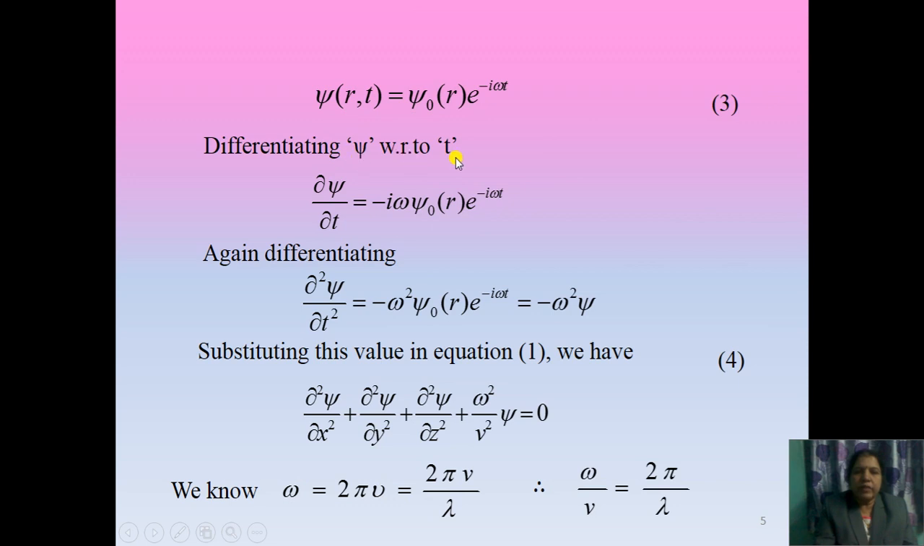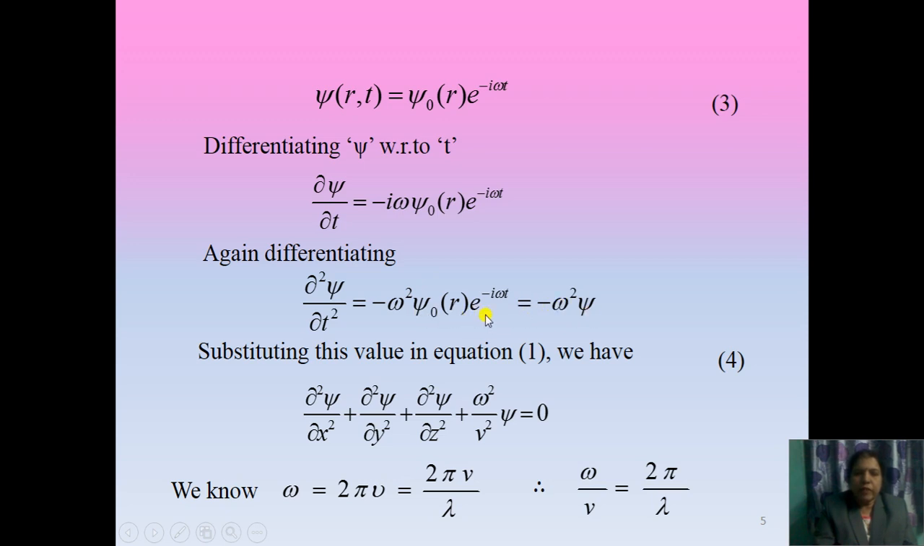Differentiating psi with respect to t, dou psi by dou t is equal to minus i omega psi 0 of r into e raised to minus i omega t. Differentiating a second time with respect to t, dou square psi upon dou t square is equal to minus i omega into minus i omega psi 0 of r e raised to minus i omega t. Minus minus becomes plus, i square equal to minus 1, and omega into omega is omega square, so it is equal to minus omega square psi.